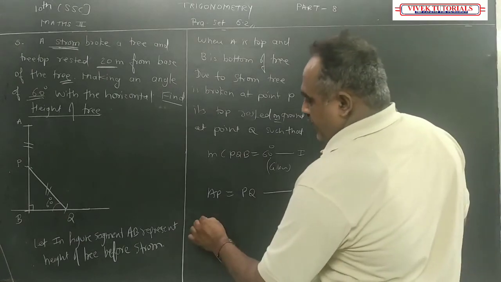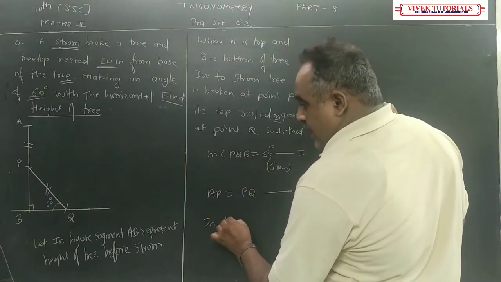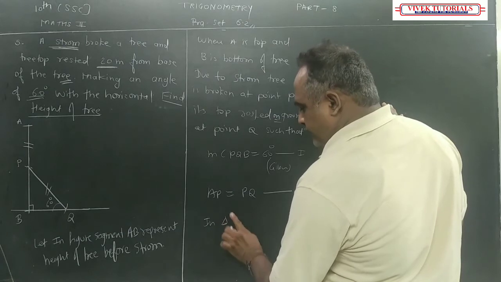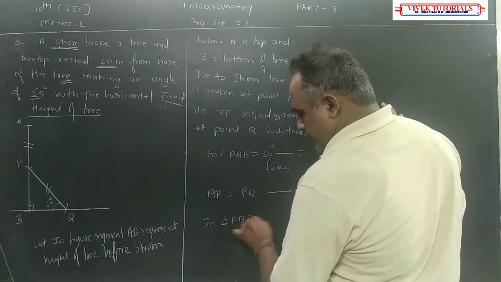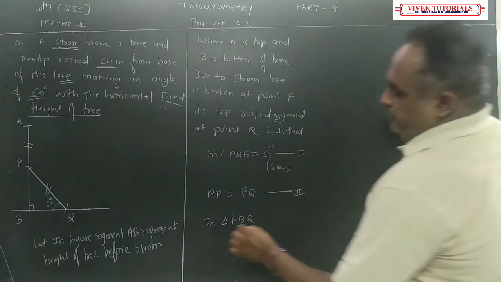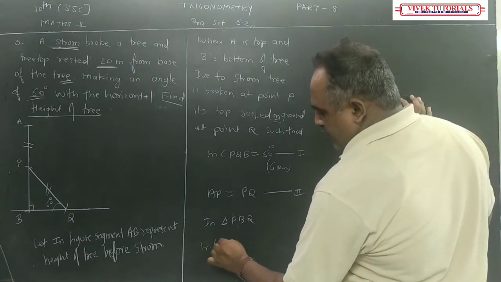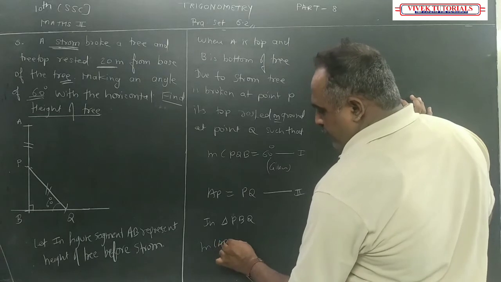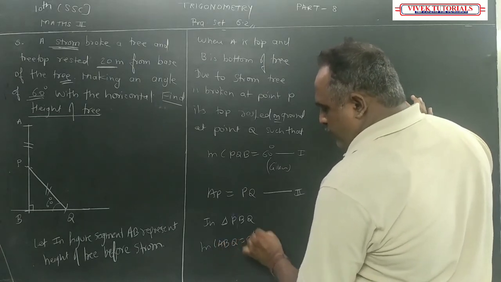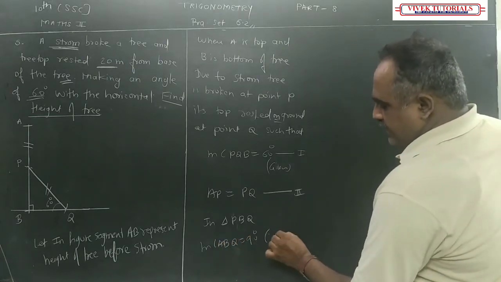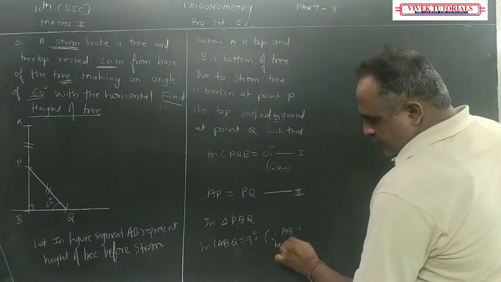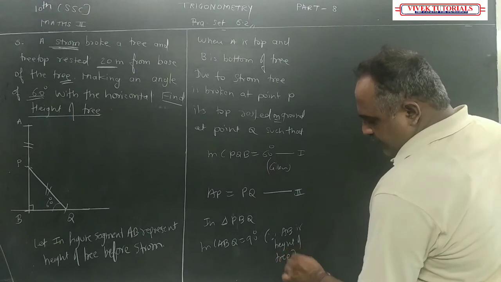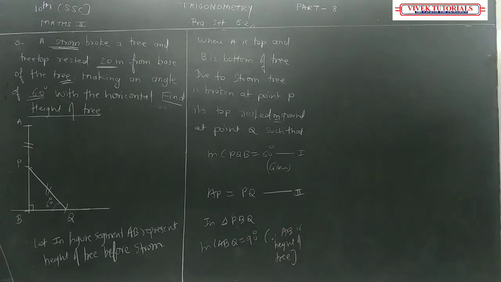Now, in triangle PBQ, measure of angle ABQ is equal to 90 since AB is the height of the tree. हाइट का मतलब होता है परपेंडिकुलर हाइट.